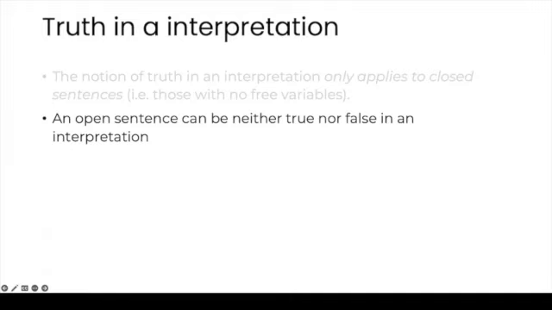So you're not going to know if it's true or false until I point to an object or replace the pronoun with a name that we're both familiar with. Now, there is a technique of assigning values to variables that is somewhat analogous to pointing to objects, but we won't be studying it here. For now, what I want you to remember is that if a sentence has at least one free variable, it can't have a truth value. It is neither true nor false.